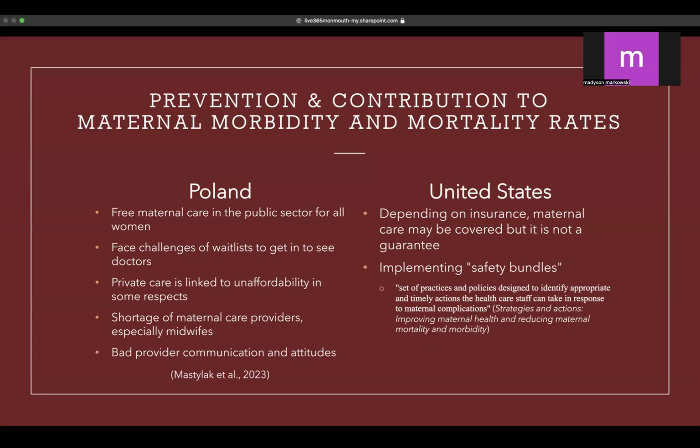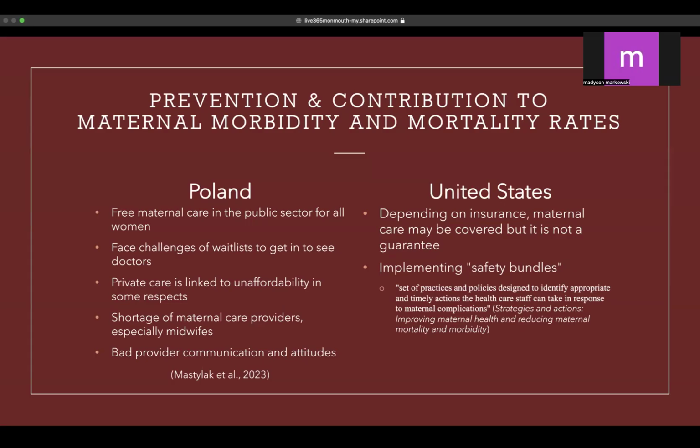Another issue is that there is a shortage of maternal care providers, especially midwives, which also links to the wait lists and the issue of having to wait a long time to see doctors, midwives, or an OBGYN in Poland.